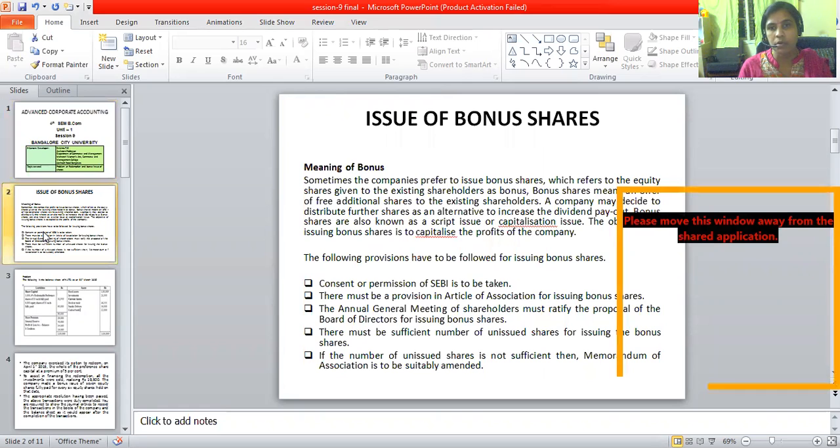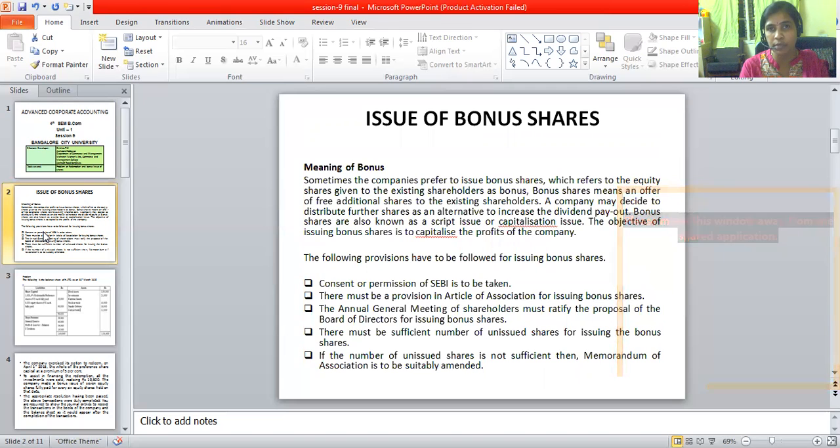I shall be discussing a problem on redemption of preference shares, covering the bonus issue of shares. Now let us understand the meaning of issue of bonus shares. When will the company issue bonus shares? When a company has existed for a very long time and is able to make profits for a very long time, it would think about capitalizing the profits. That is the time it will think about issuing bonus shares to the existing equity shareholders. This is one way in which the company capitalizes its profits.